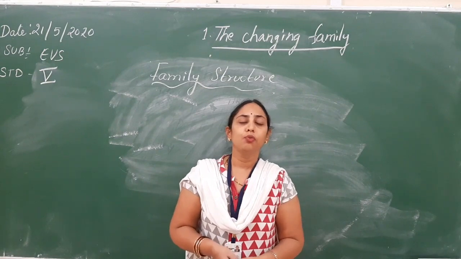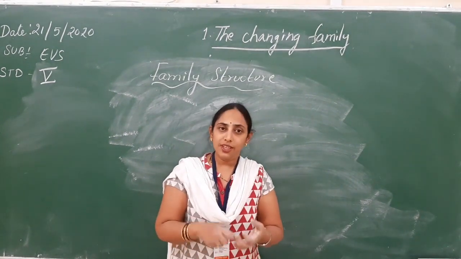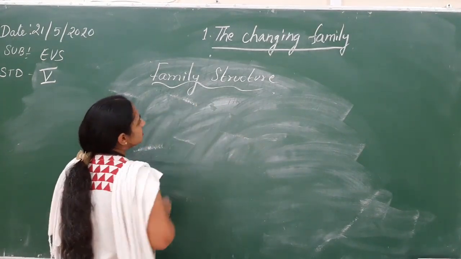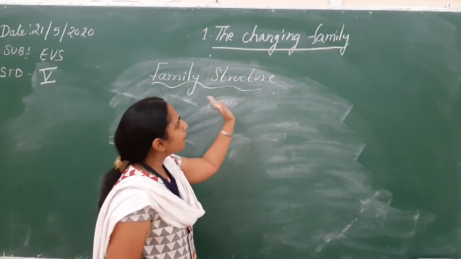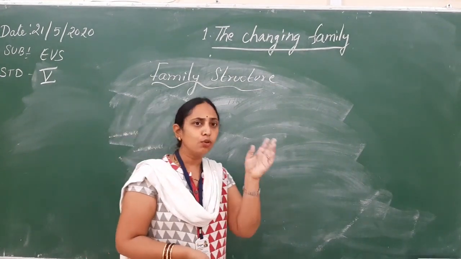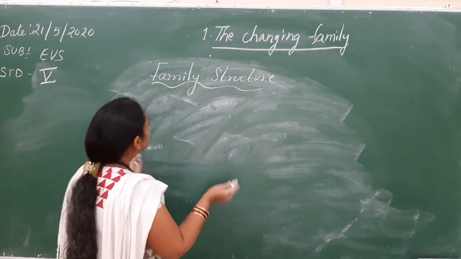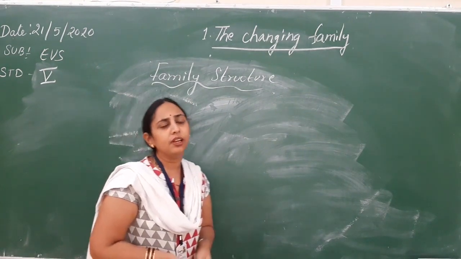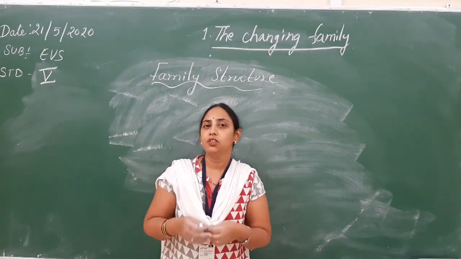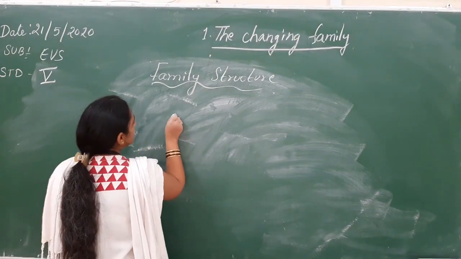So what can we do? We should attend all the functions. This is the only time for get-together. So how can we enjoy the family again? It doesn't mean that we will leave our jobs and go and settle there. That is not possible now. But we can do one thing. We can just have fun for a small period of time. We can enjoy all the good things that a joint family used to have earlier, just for a small period of time.